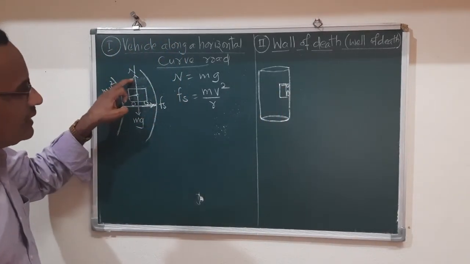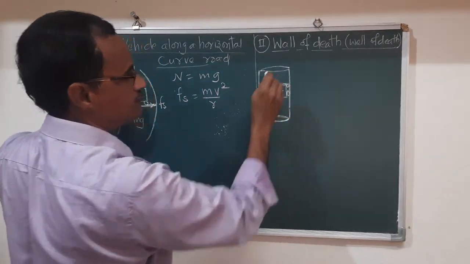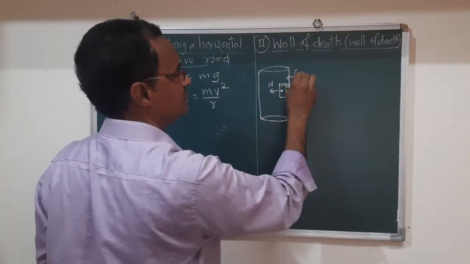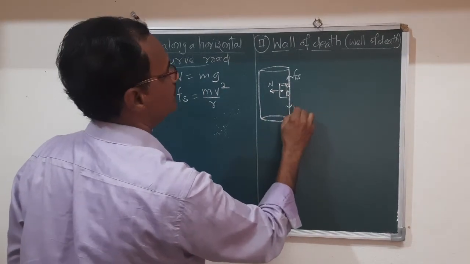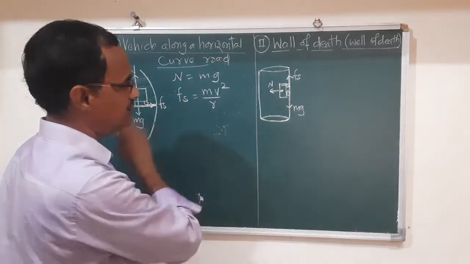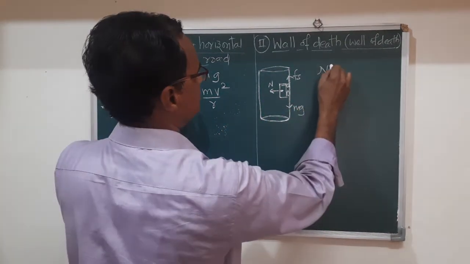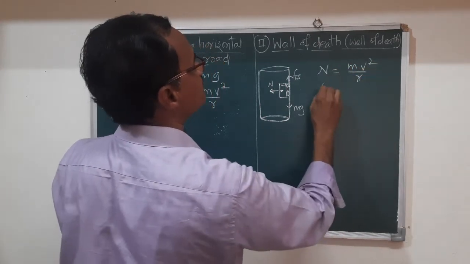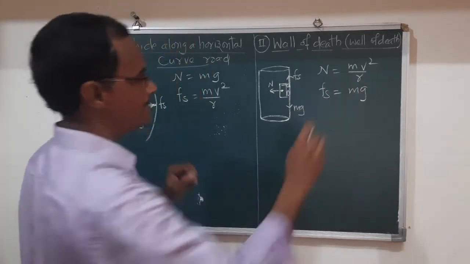Now here the normal reaction is acting toward the center. Frictional force is acting vertically upward, Fs, and that frictional force maintains the weight of the vehicle, and this normal reaction maintains the centripetal force. Now here we can write the equations. N is equal to mv square by r, and frictional force maintains the weight of the car.